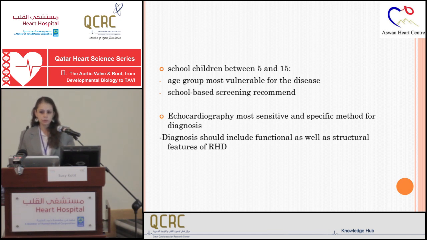Echocardiography has been shown to be the most sensitive and specific method for diagnosis of rheumatic heart disease. And as we have shown, the criteria show different diagnostic rates, but when composing the criteria with functional as well as structural features of rheumatic heart disease, I think we would be able to diagnose most of the rheumatic heart disease cases.